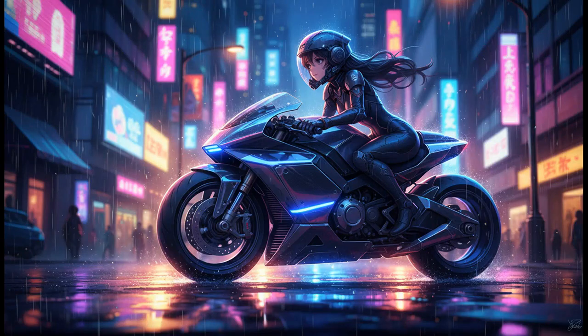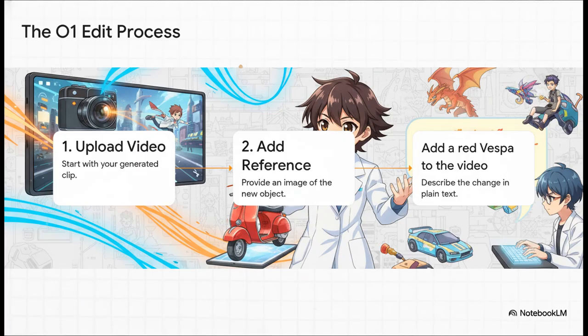So let's take this scene as an example. It's a great shot, right? A motorcycle driving through a city, the camera work is smooth, the environment looks totally real, but let's just say our creative vision calls for something a little different. And this is the Kling 0.1 editing process.